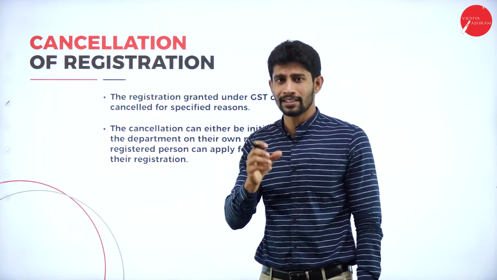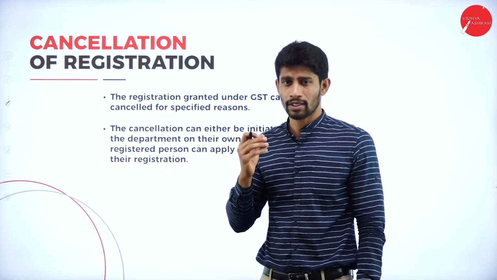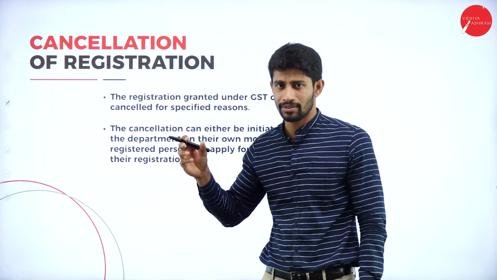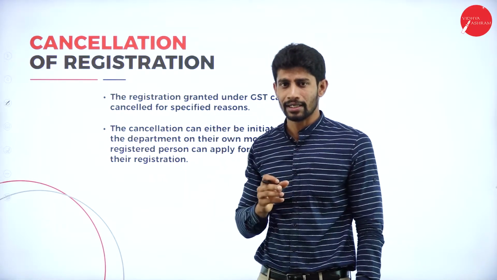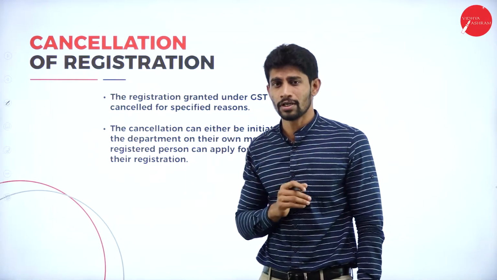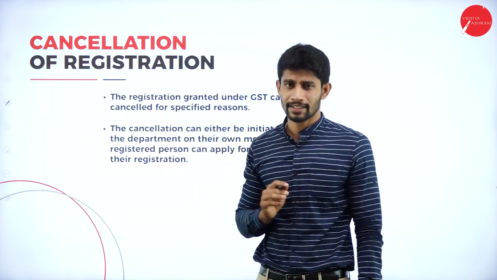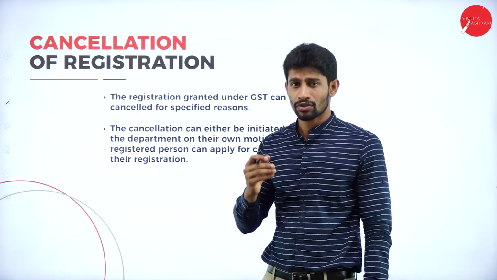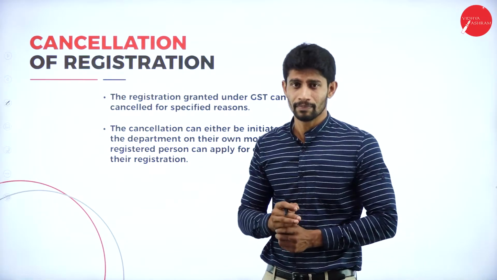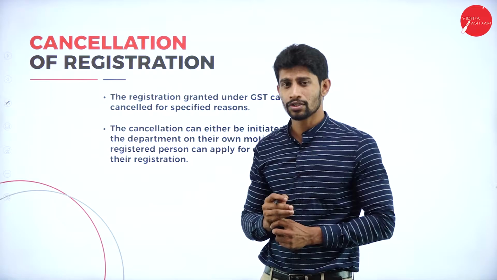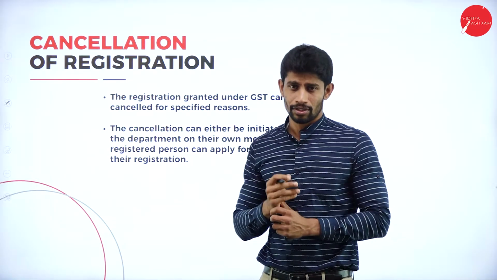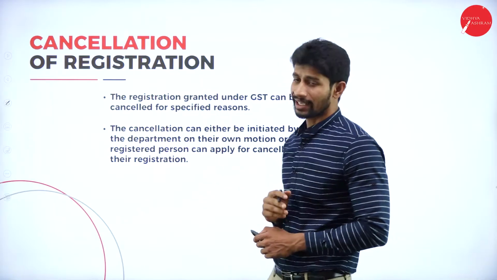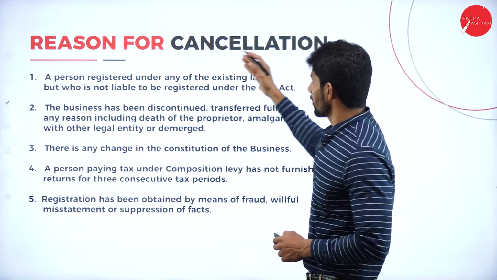If they find that the business is not running properly, what will the authority do? They cancel the registration. If there are any illegal activities in the registered entity, then at that point of time, what will the authority do? The authority will cancel the registration. Sometimes, at the time of death of the owner of the business, the person responsible for the business is going to cancel the registration. So, moving on to the reasons why the registration will get cancelled. So, the reasons for cancellation.